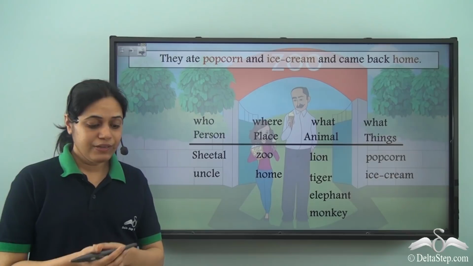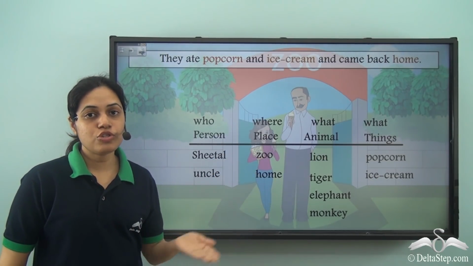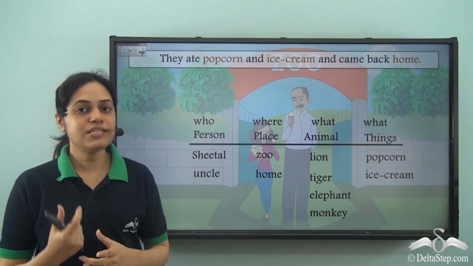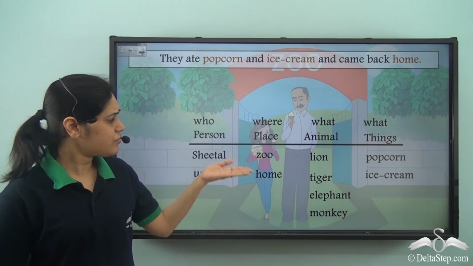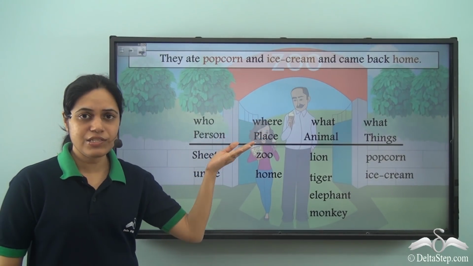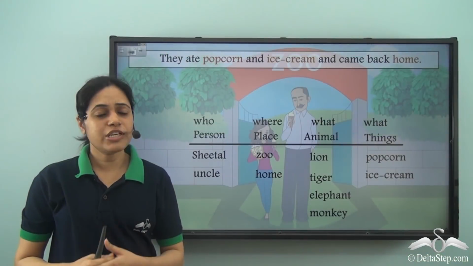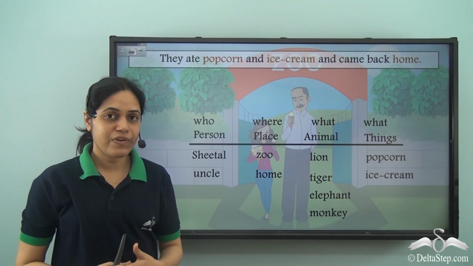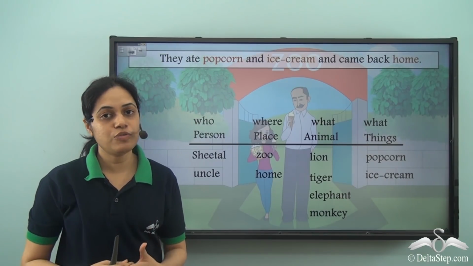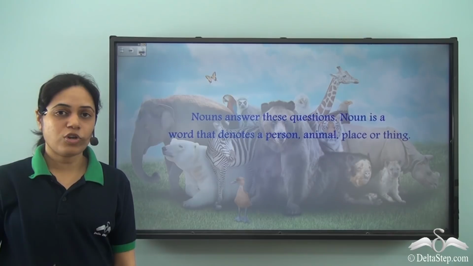So once again we see that there are so many nouns used to describe just a day in Sheetal's life. Without these nouns, will you be able to make these sentences or will you be able to describe the day in Sheetal's life? So it is not possible. That is why naming words or nouns are very important. So what are nouns?